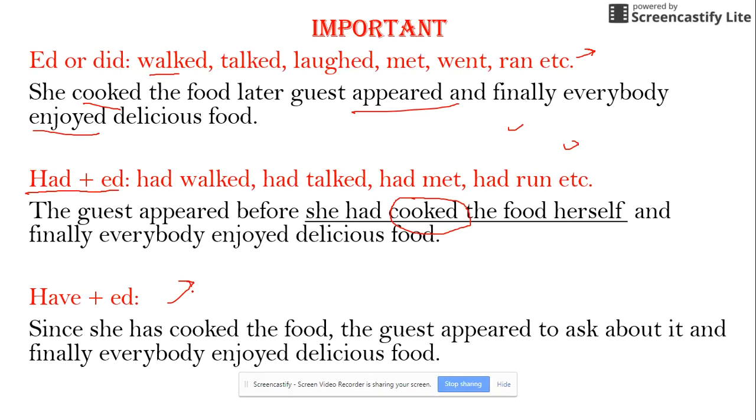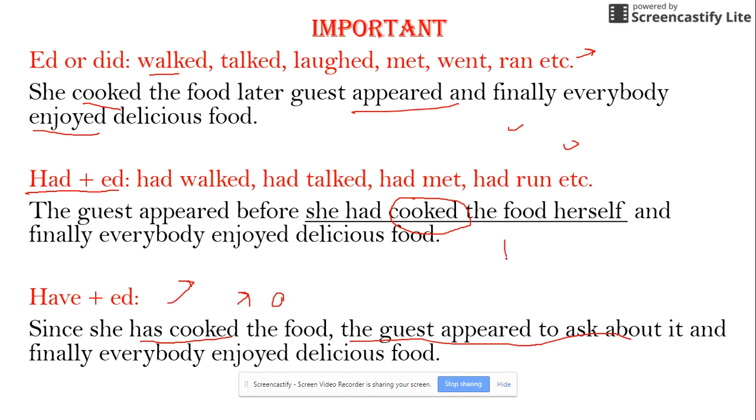Remember, when the action is over but the result exists, present perfect should be preferred, that's called have ed. Since she has cooked the food, the guests appeared to ask about it, and finally everybody enjoyed delicious food. She has cooked, and because of the cooking, because of the smell, everybody appeared to ask about it. It means the result exists. Because of that existence, it should be present perfect.